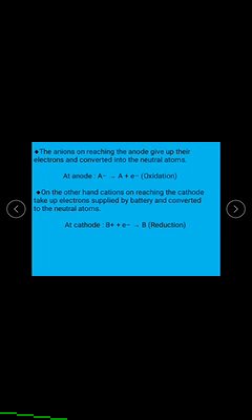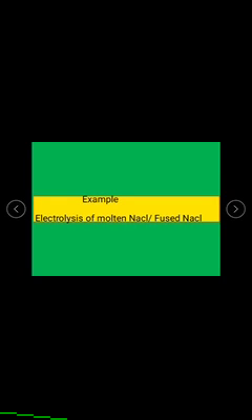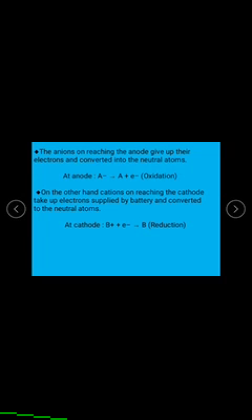On the other hand, the cations reaching the cathode take up the electrons supplied by the battery and are converted to neutral atoms. That is, at the cathode, B positive ions gain electrons and convert to B. That is reduction. Here the gaining of electrons takes place, so it is a reduction. This type of reaction occurs in the electrolysis process of an electrolyte.